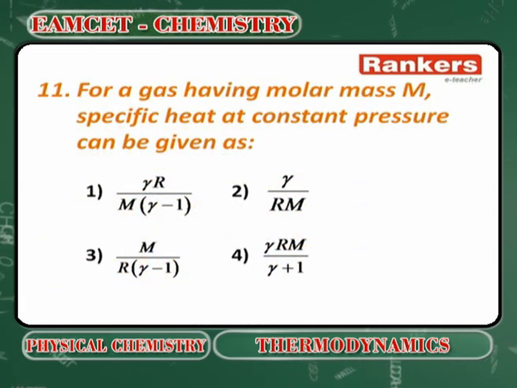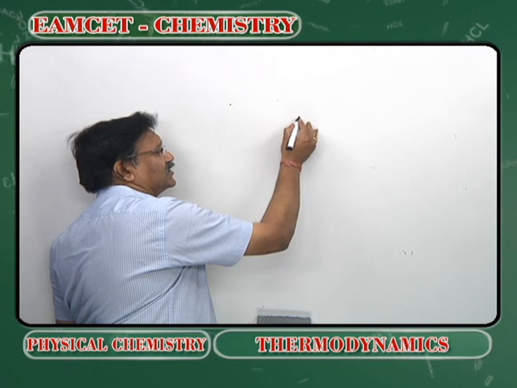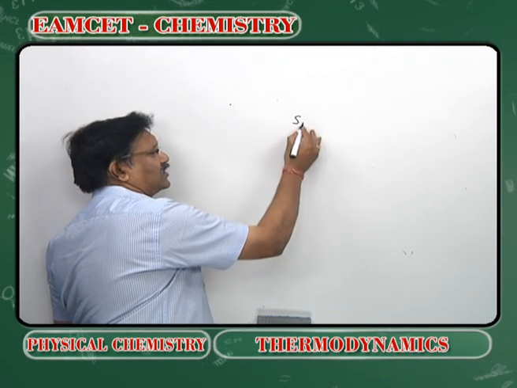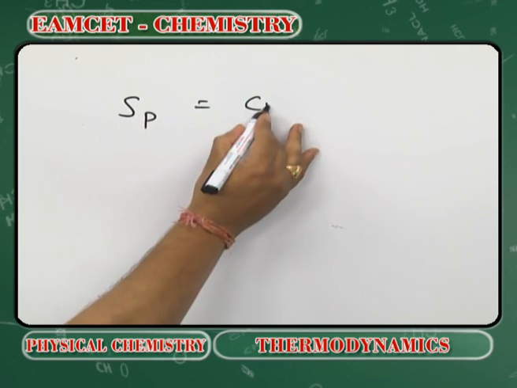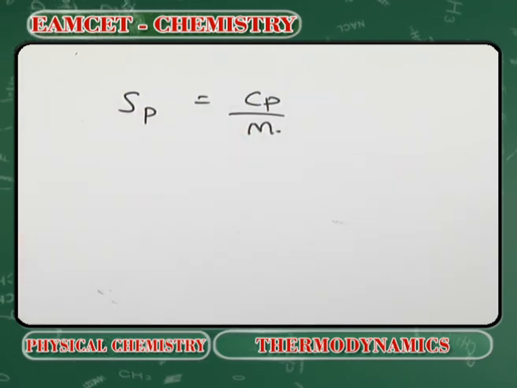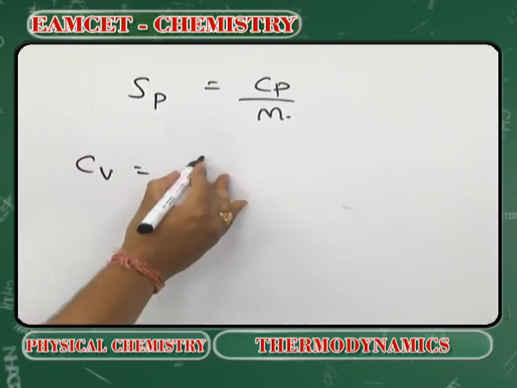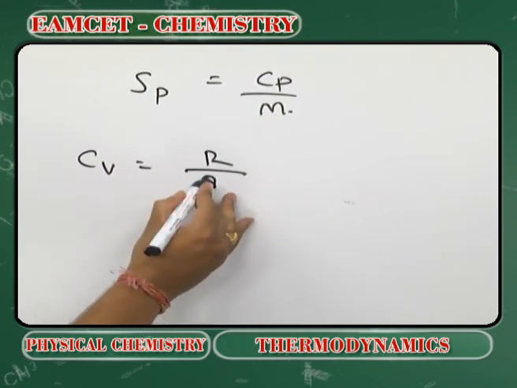For a gas having molar mass M, specific heat at constant pressure is, by definition, Cp by M. Now we know that Cv is equal to R by gamma minus 1.